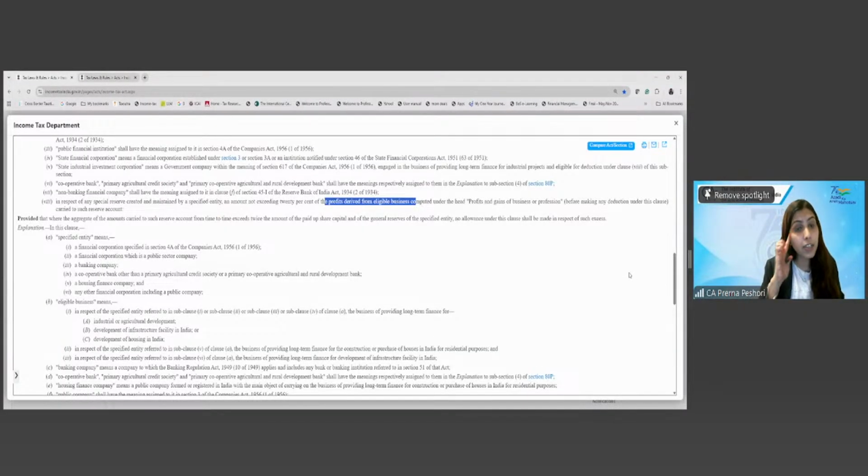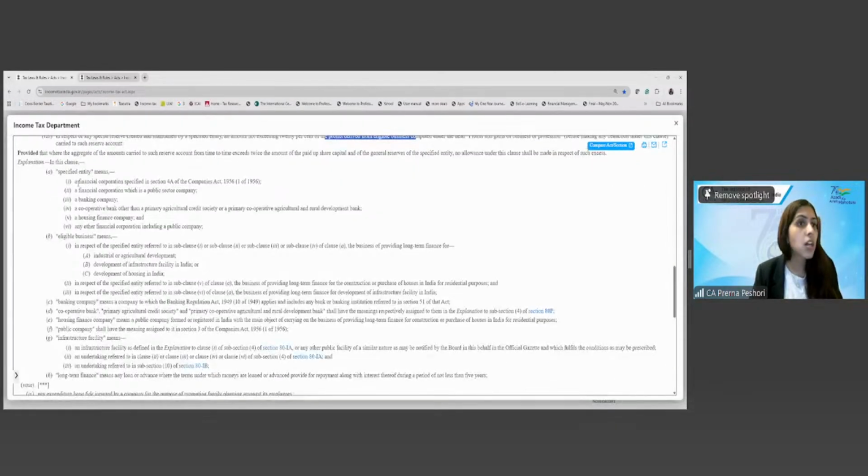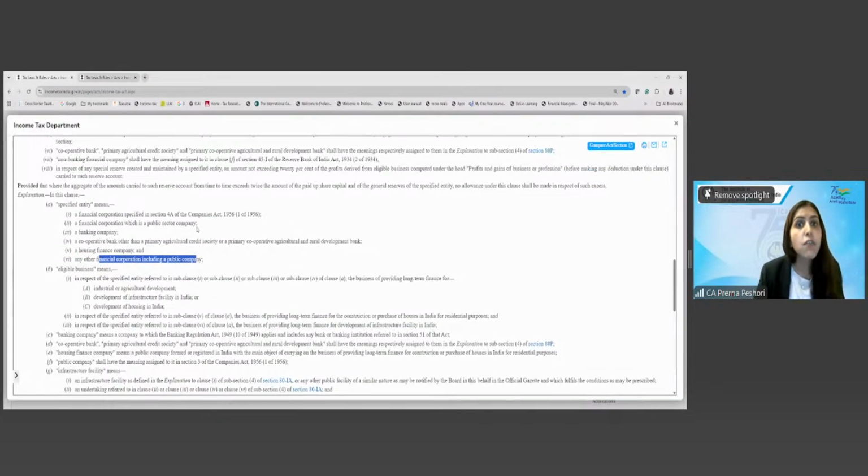What are the specified entity? Specified entity means a financial corporation which is a public sector company, banking company, cooperative bank other than the primary agricultural credit society or primary cooperative agricultural and rural development bank, housing finance company, other financial corporation including a public company, right? which is engaged in the eligible business, which is deriving the profit from eligible business.